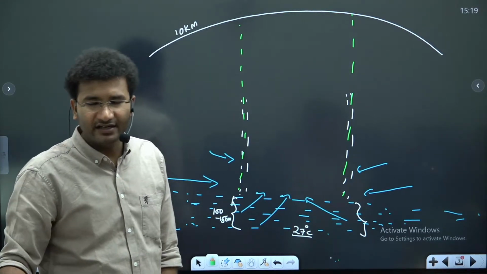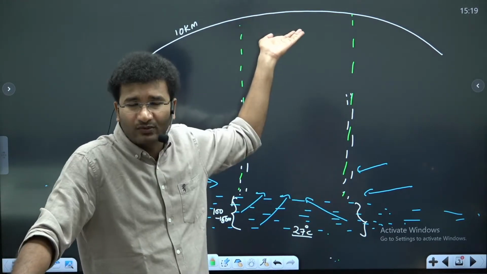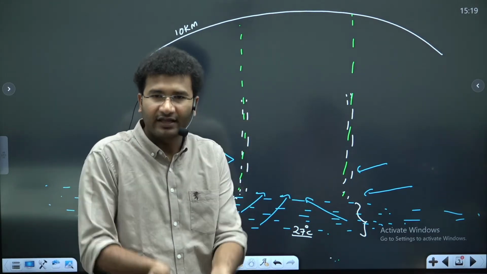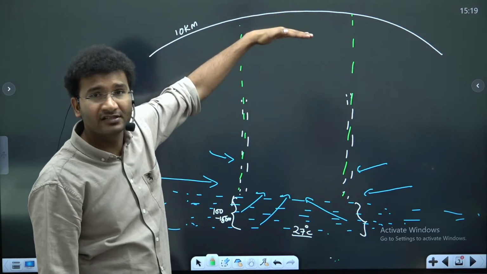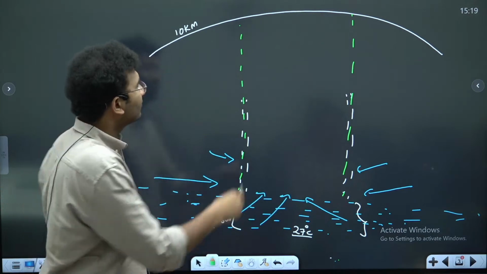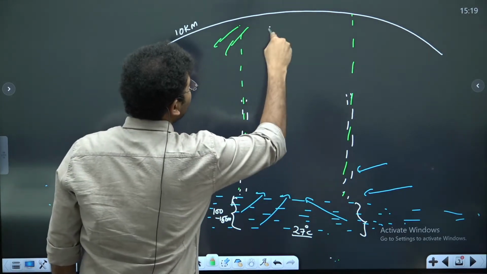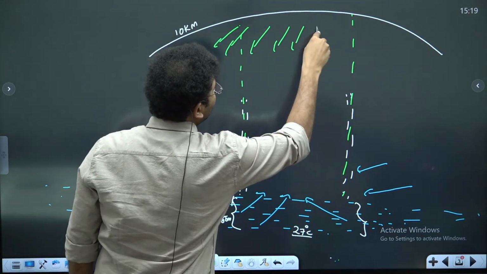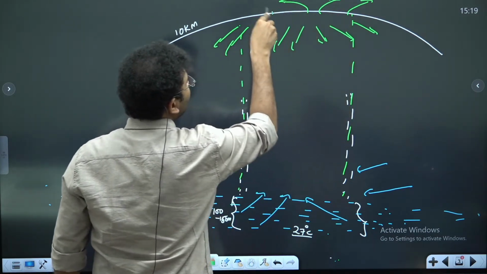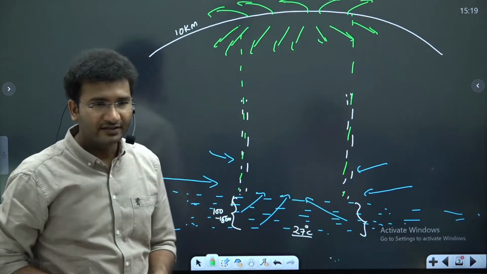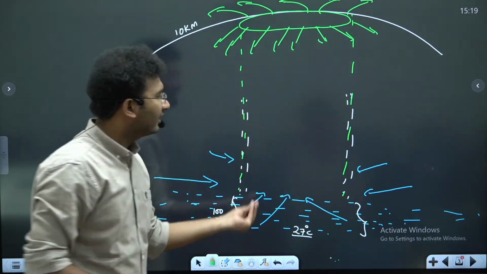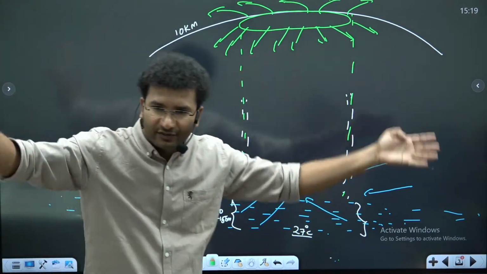When the rise in the air takes place, once it reaches the tropopause, what happens? They will start to diverge, right? The air that has risen, it has reached the tropopause, and at this tropopause, you'll get to see the divergence of air. So this divergence will be there in every direction. Okay? It is like this. Right? Now, look, this is how the air that has risen, it will start to diverge outward.